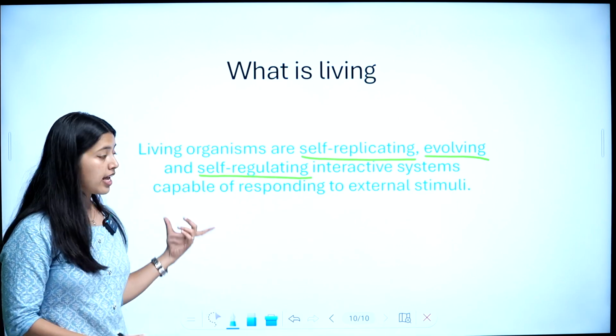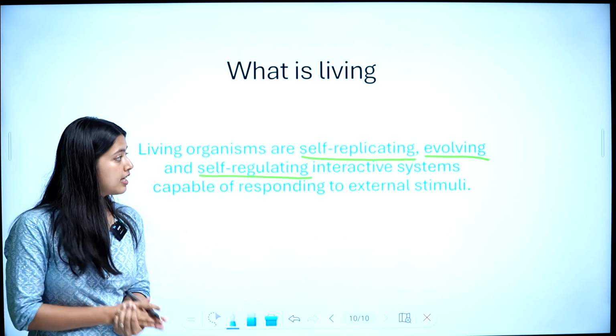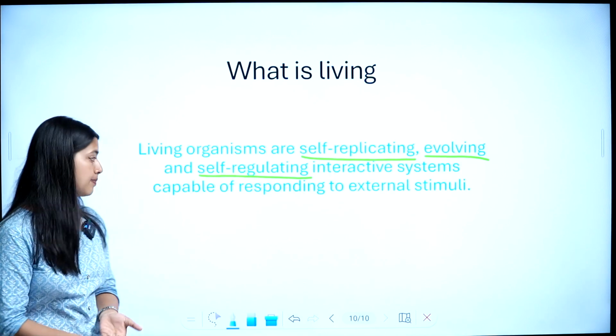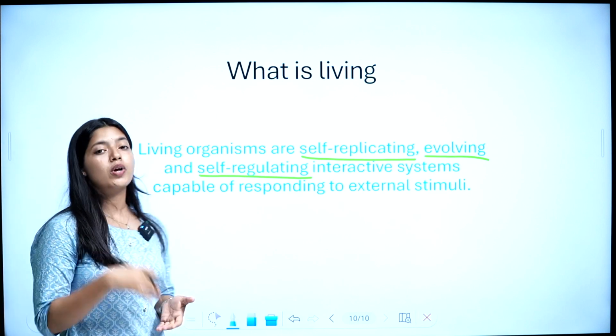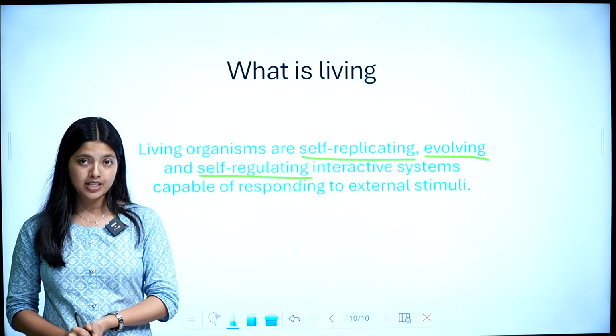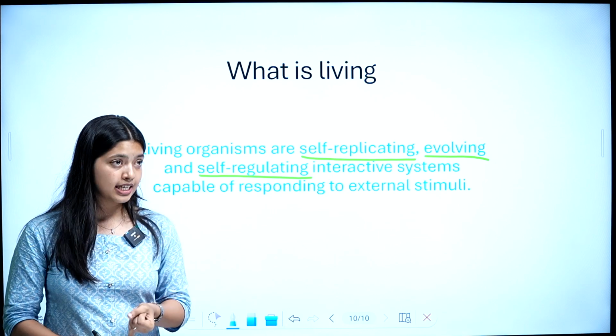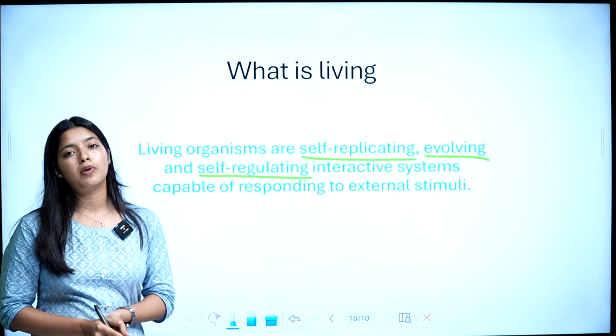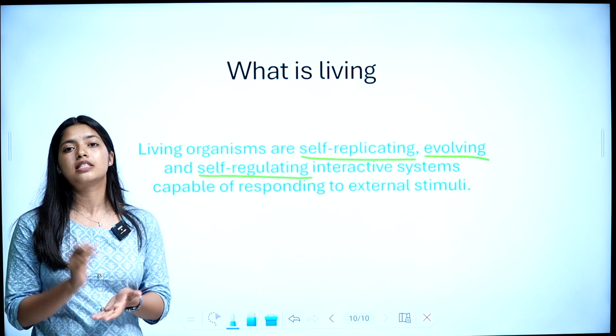So living organisms are self-replicating, evolving and self-regulating interactive systems capable of responding to external stimuli.